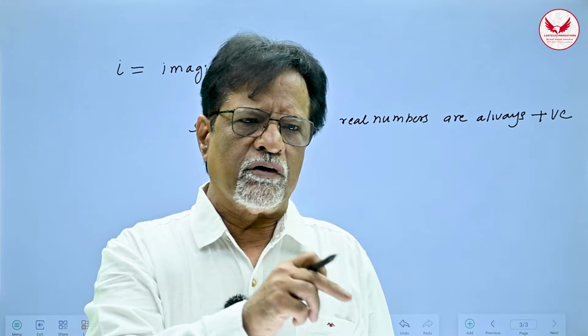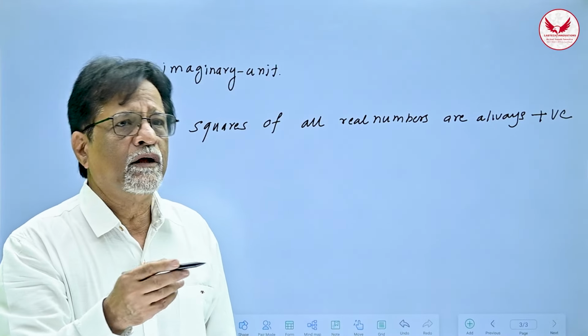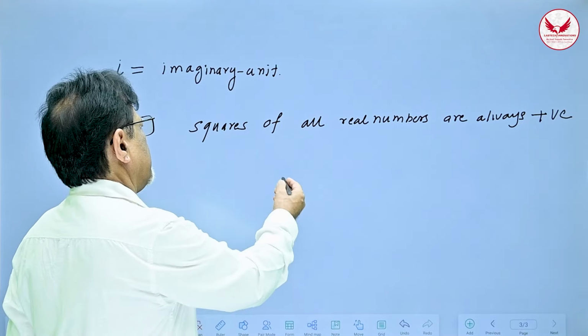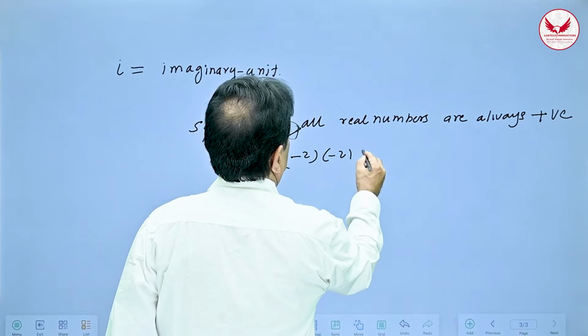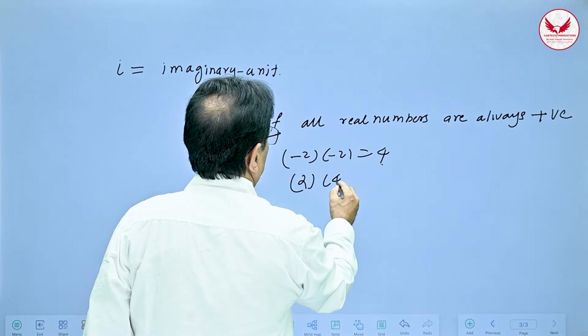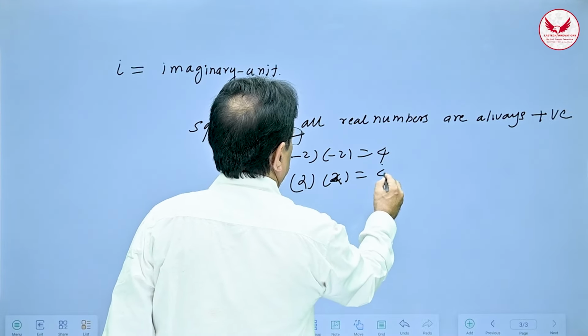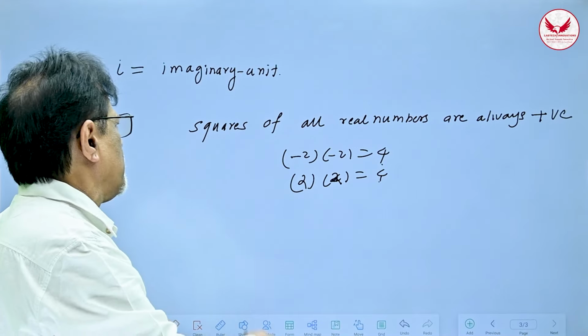If x is positive, then x square is positive. If x is negative, then also x square is positive. You can see that -2 multiplied by -2 is 4, whereas 2 multiplied by 2 is also equal to 4. So no matter whether the number is positive or negative, the squares are always positive.